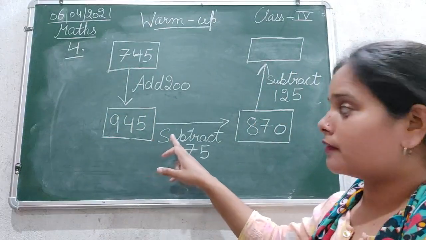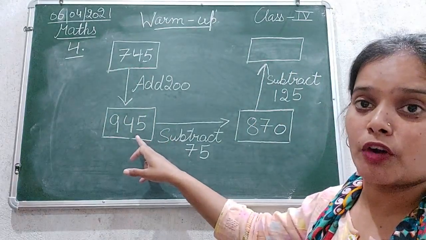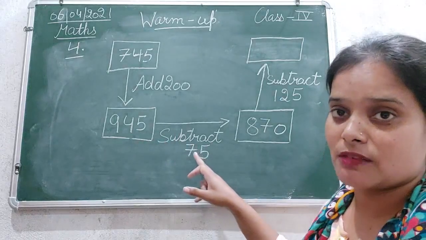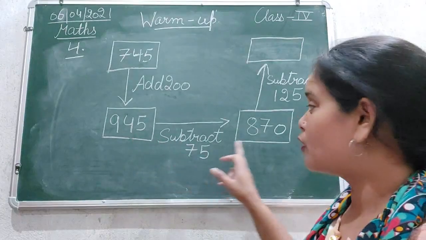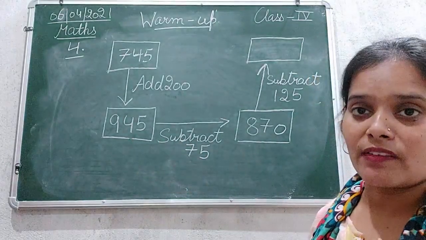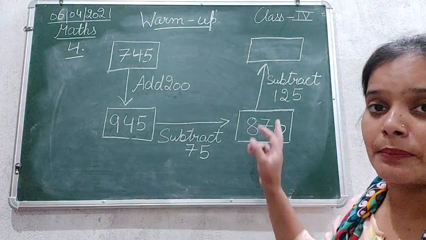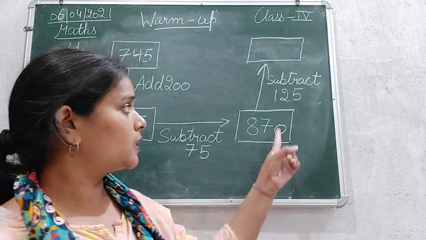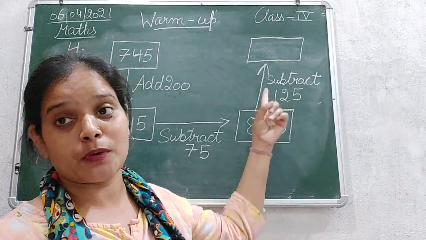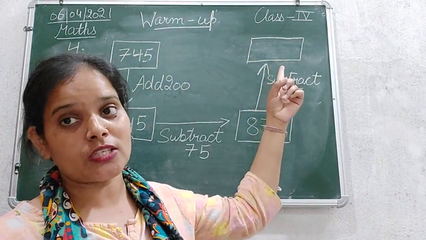From 945 we need to subtract 75. So after subtracting 75 from 945, we got 870. Next, the direction given here is that we need to move upwards, because here the arrow is pointing upward.